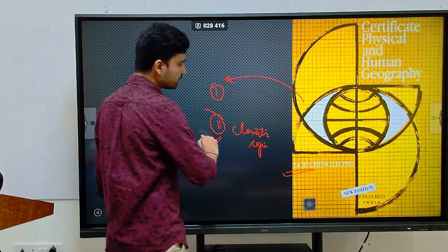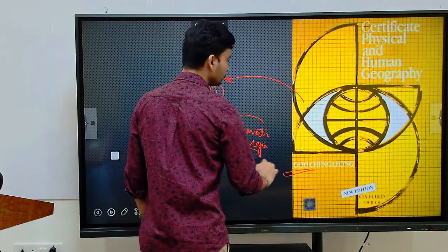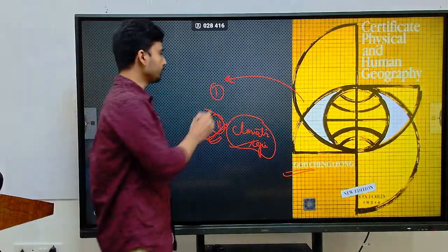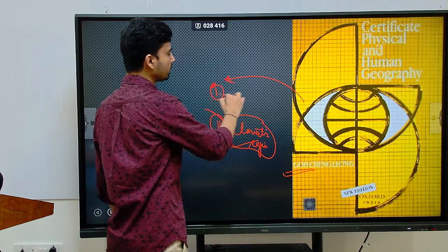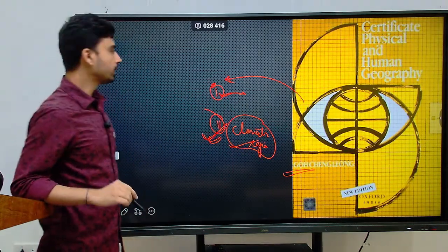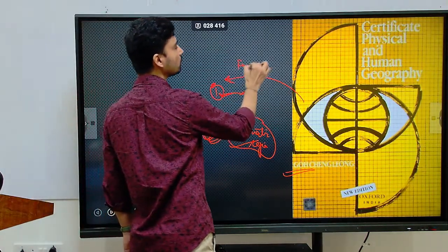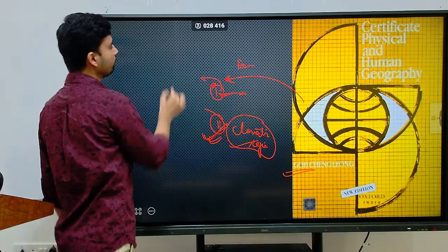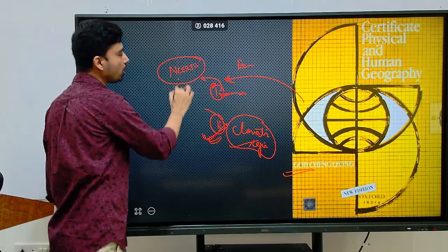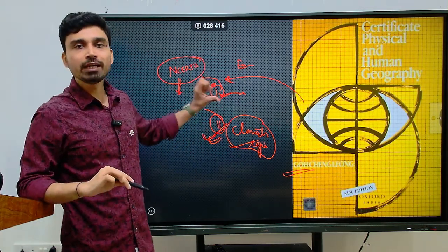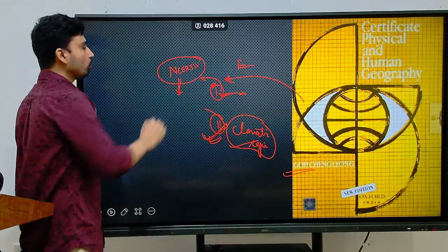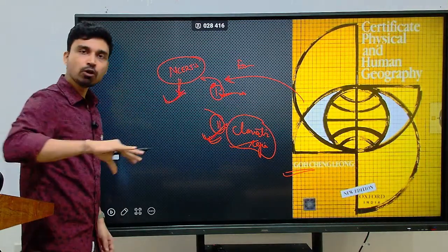So I would strongly suggest referring to Part 2 of the G.C. Leong book for tackling climatic-region-related topics and questions. In Part 1, you do not have to read the entire chapter or all the chapters. What you have to do is refer to the NCERT books, and whatever themes and topics are given in the NCERTs, try to find the related topics given in Part 1 of this book. Then refer only to the topics that overlap between G.C. Leong and the NCERTs.